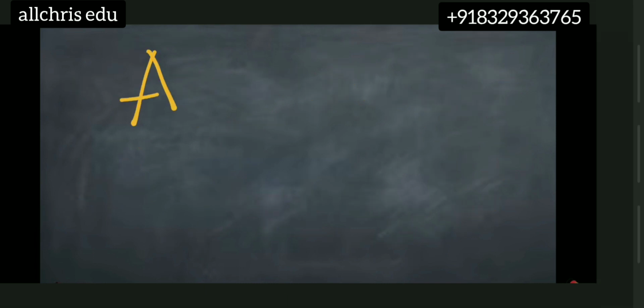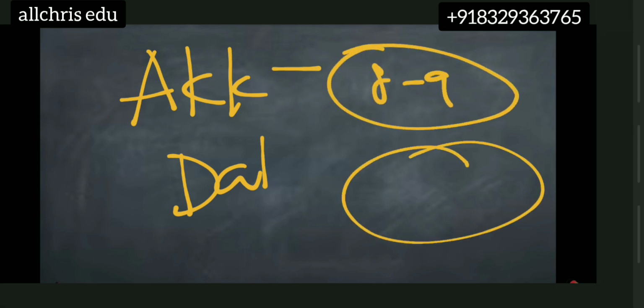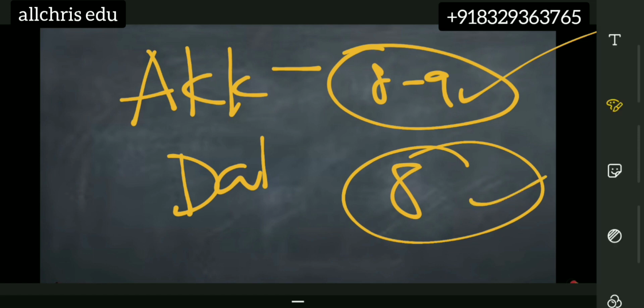Now let's see what comes in accusative prepositions and dative prepositions. Which are these 8 or 9 prepositions? Let's see their meanings so that we can put them in the given blanks.